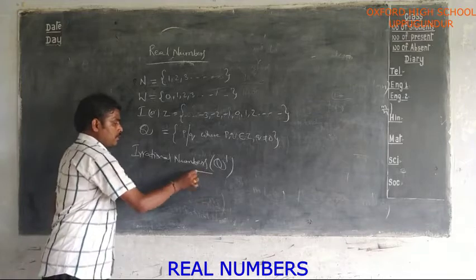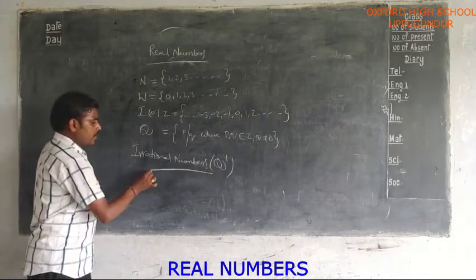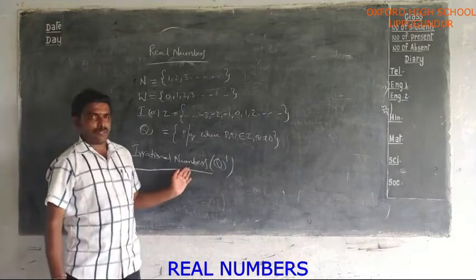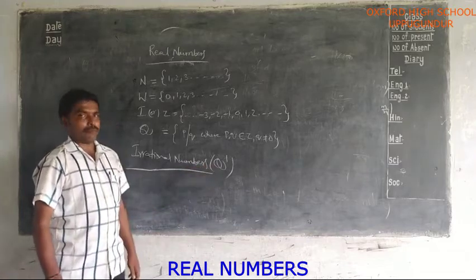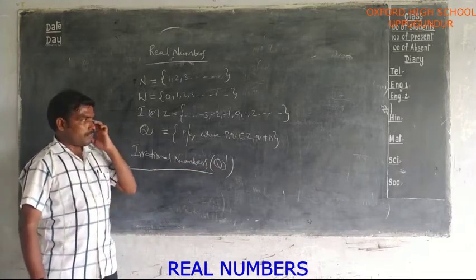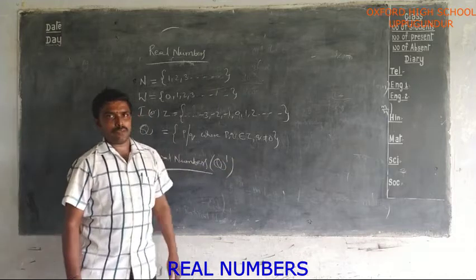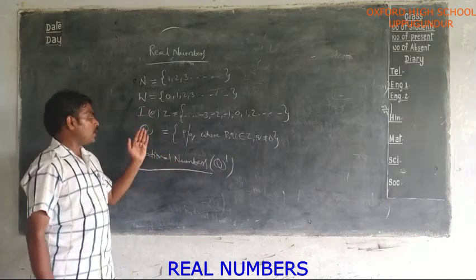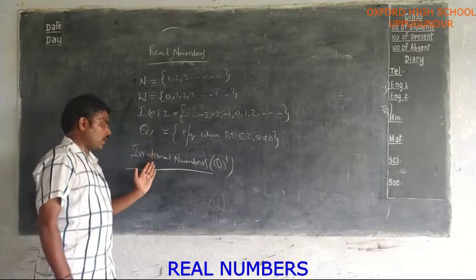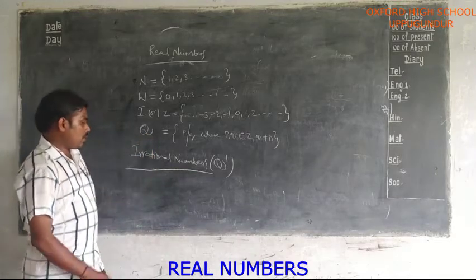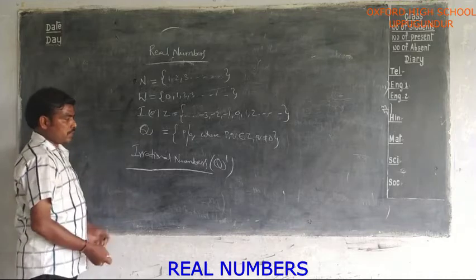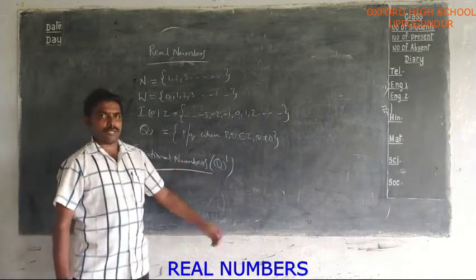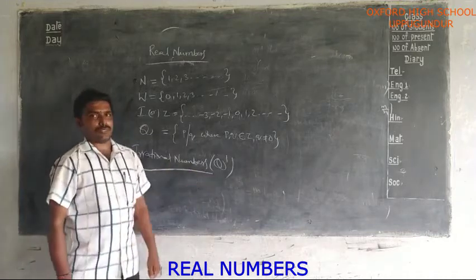Coming to irrational numbers. Irrational numbers means numbers which are not in the form of p by q, where p and q are integers and q not equal to 0. That means, simply you can say, numbers which are not rational numbers are called irrational numbers. In another way you can also say non-terminating, non-repeating decimals are irrational numbers.